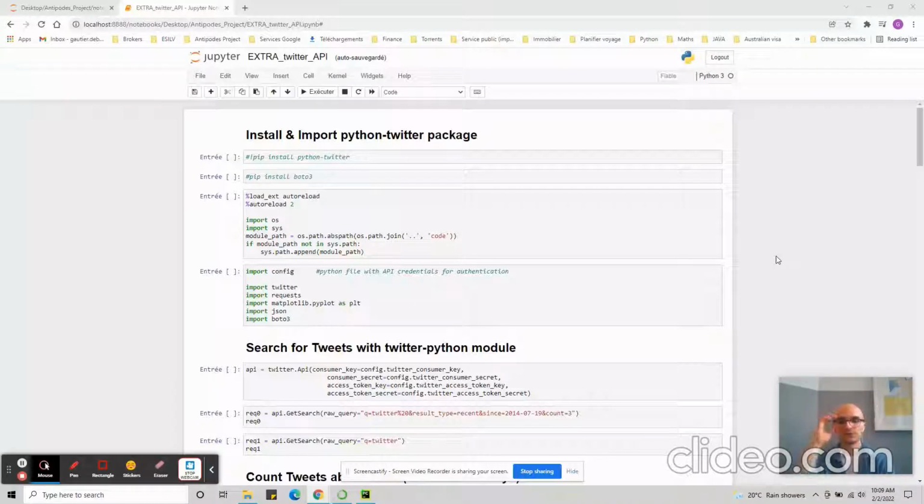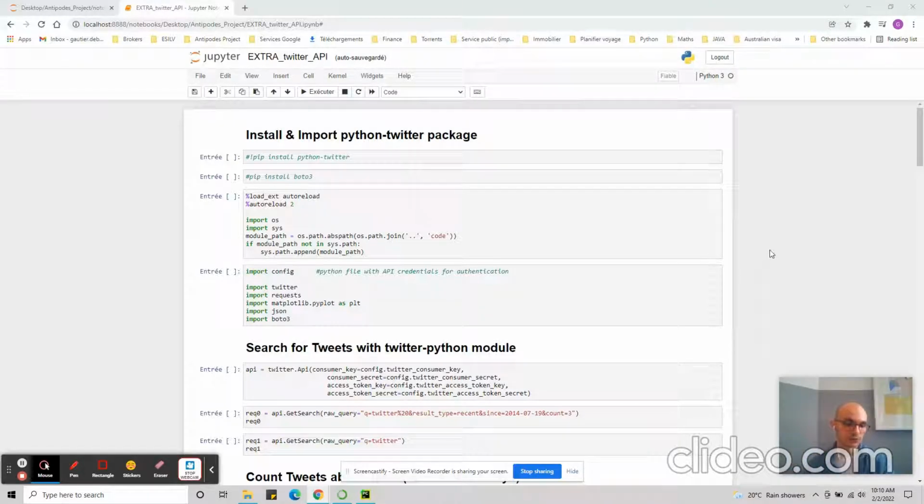Hi, so today we're going to have a follow-up on the Tesla project, the prediction of the sales for Q3 2021 and Q1 2022. We previously used alternative data, and here is a little extra using the Twitter API to gather some data and to process the data as well. We're going to use the API to gather some tweets, and we will do some sentiment analysis on the tweets.